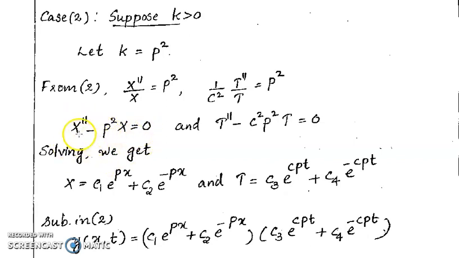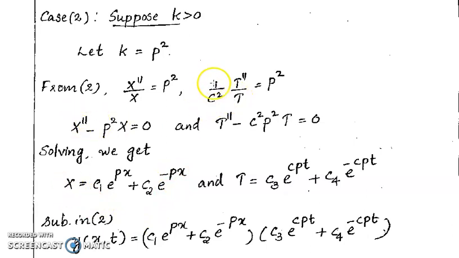Then here also we introduce d/dx = capital D. Then we get (D² − p²) X = 0. Then the auxiliary equation is m² − p² = 0. On solving the auxiliary equation, we get the roots p and −p. That is, here the roots are real and distinct. Then by the rules for the complementary function, we get capital X = c1 e^(px) + c2 e^(−px). That is capital X.